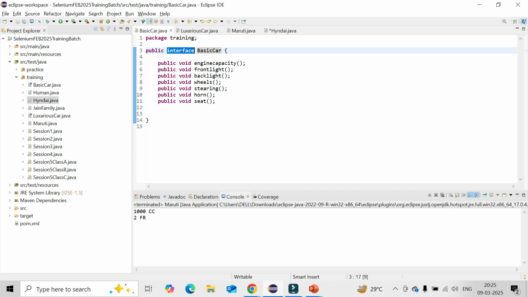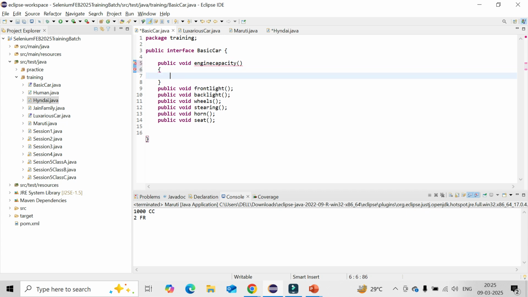That is the importance of interface. Interface means it's 100% abstract in nature. You cannot give any body. In case you want to give something, it will throw an error. Because by default, though you are not writing the abstract keyword, you still cannot give the body. As soon as you create the interface, it should automatically have only abstract methods, though you are not using the abstract keyword.